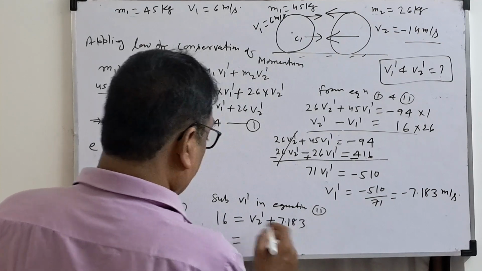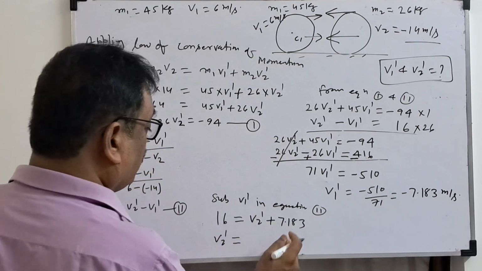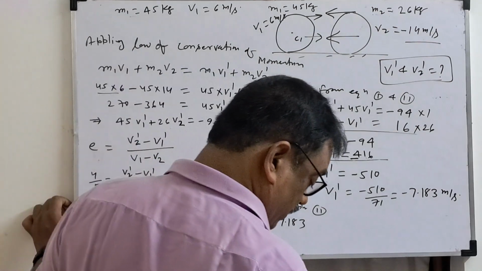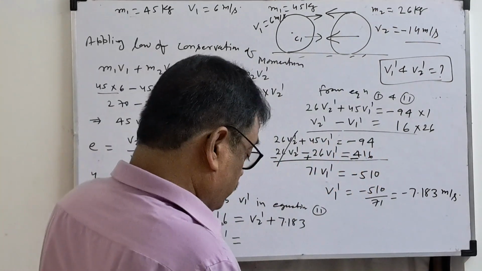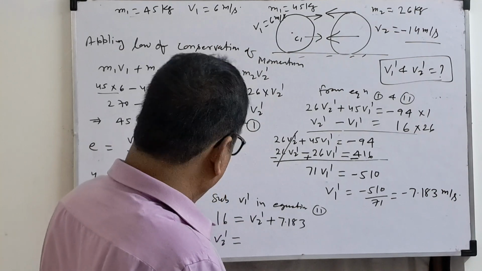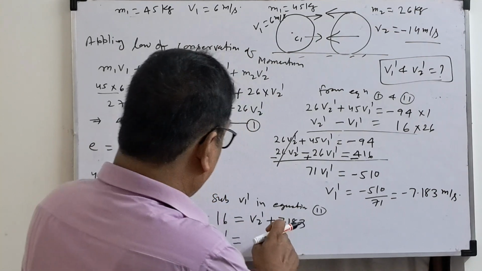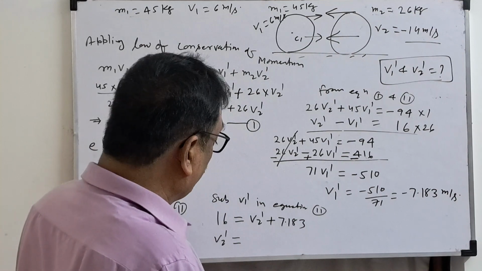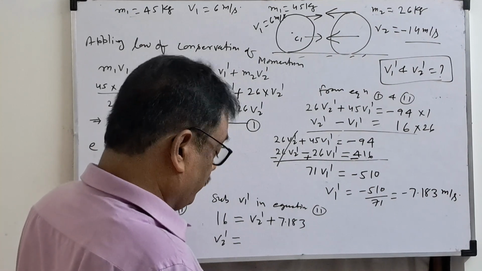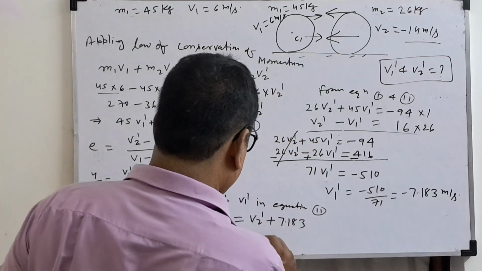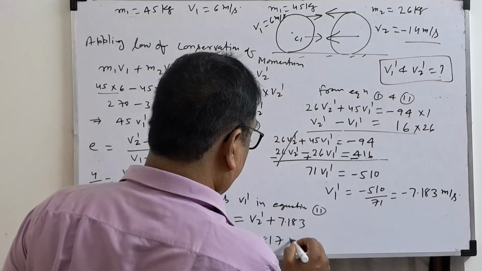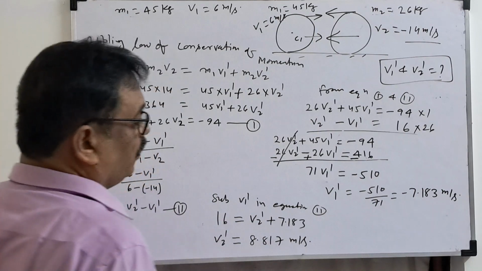So V2 dash equal to 16 minus 7.183. Because this is plus, it comes to this side as minus. So it's coming 8.817 meter per second.